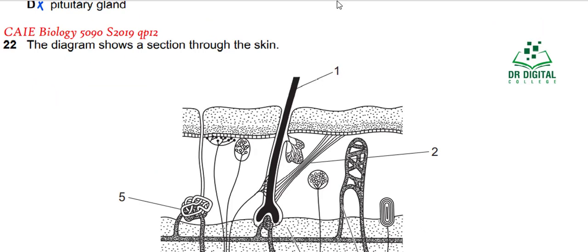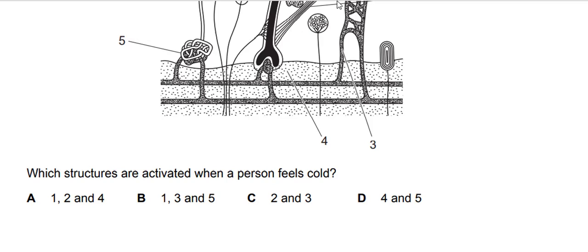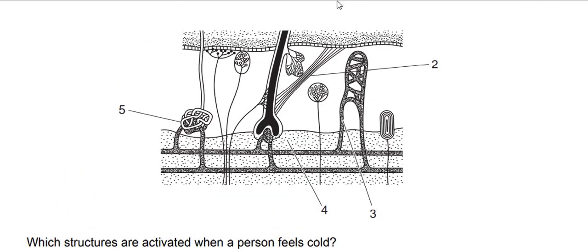In question 22, the diagram shows a section through the skin. One is hair, two is the hair erector muscle, three is the arteriole, four is the fat, and five is the sweat gland. Which structures are activated when a person feels cold?